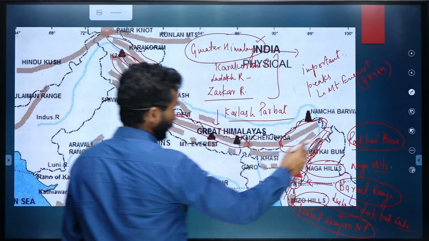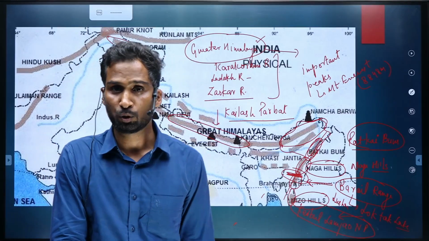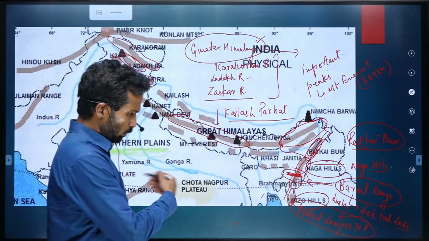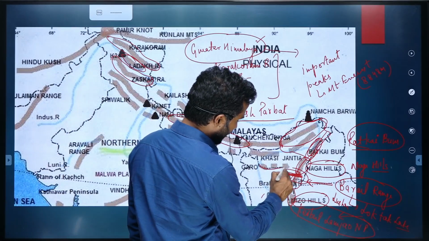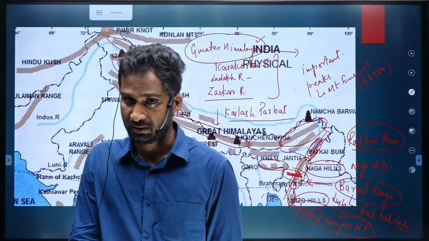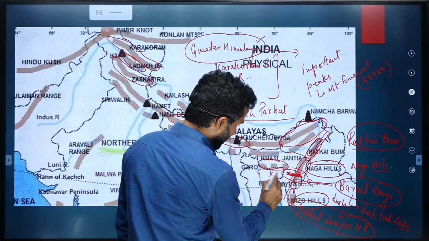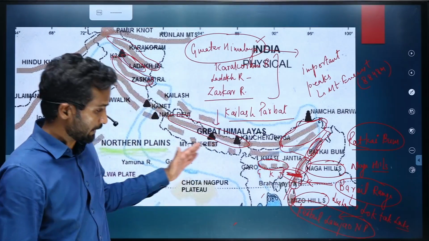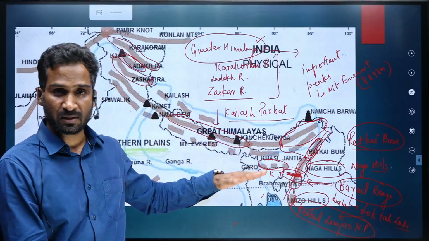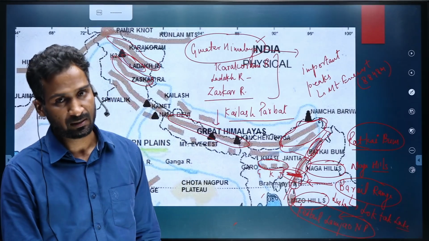Mizo Hill is also called Lushai Range. Lushai Range, already written here. And then moving westward in Meghalaya, we have three mountain ranges. From west to east, it is Garo, Khasi, Jaintia. So again, remember them in the right orientation. They are oriented west to east, and from west to east, it is Garo, Khasi, Jaintia.